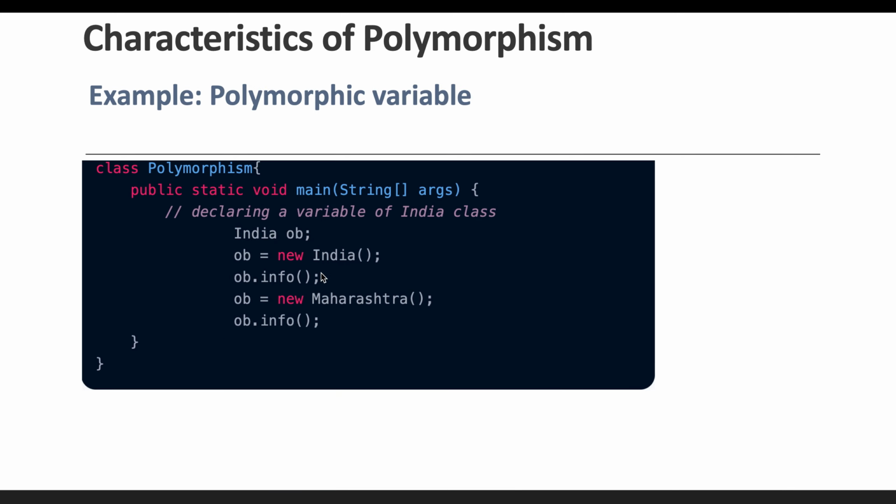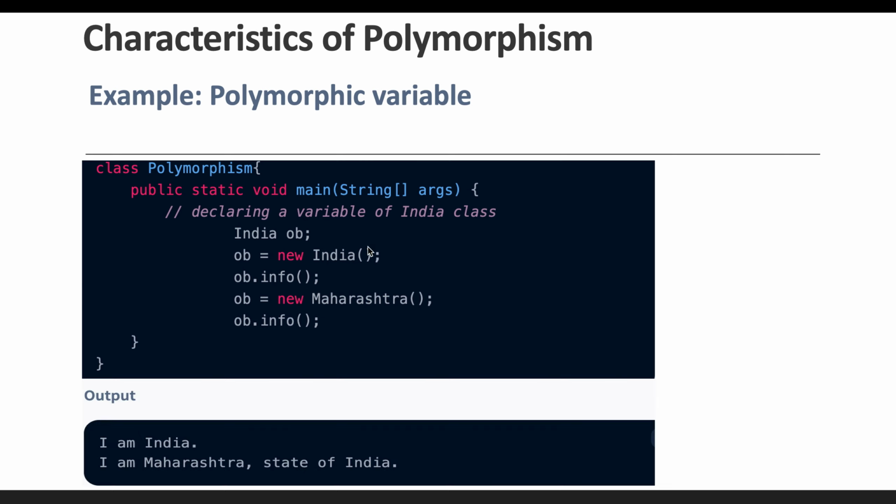So if you can see here, this obj variable is behaving differently in different situations. When we are assigning the parent class instance, it is behaving like a parent. When we are assigning the child class instance, it is behaving like a child variable, right? So if you run this program, you will see the output like this. So this is nothing but the polymorphic variable.